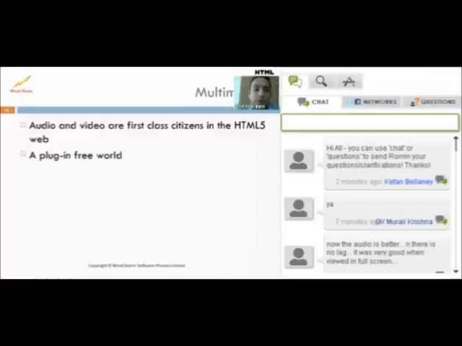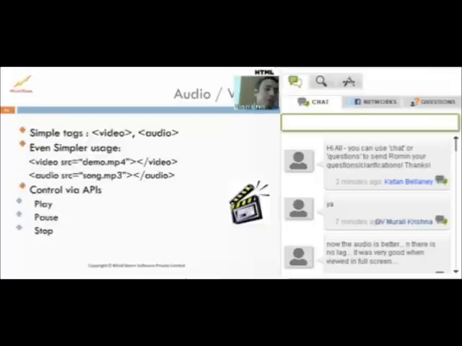It's a short topic. As mentioned earlier, audio and video have now become first-class citizens in HTML5. So what it means is you no longer need the Flash plugin to deliver audio and video content to your users. And the usage is extremely simple, as we'll see now in the next slide.